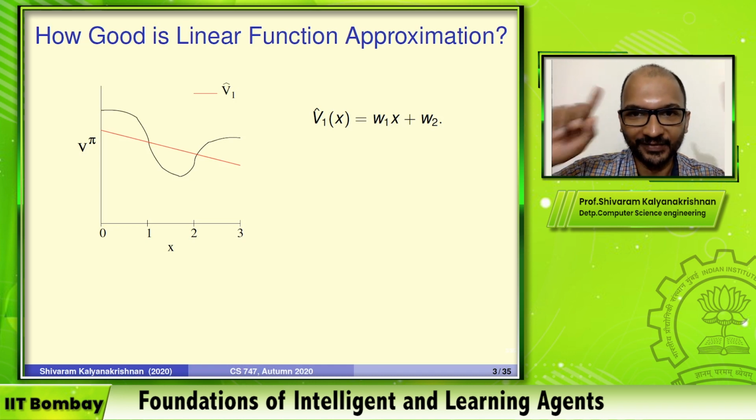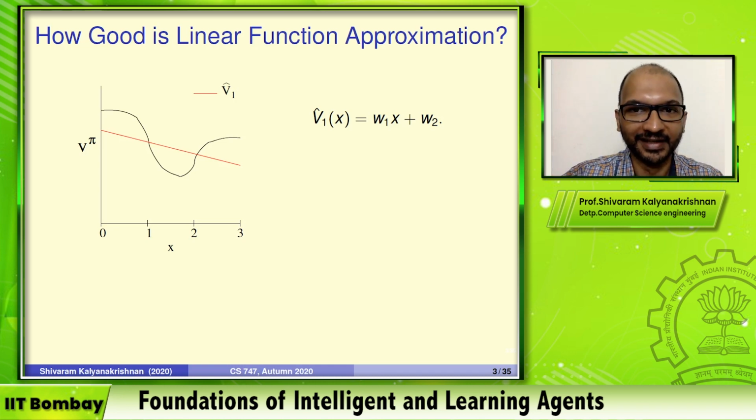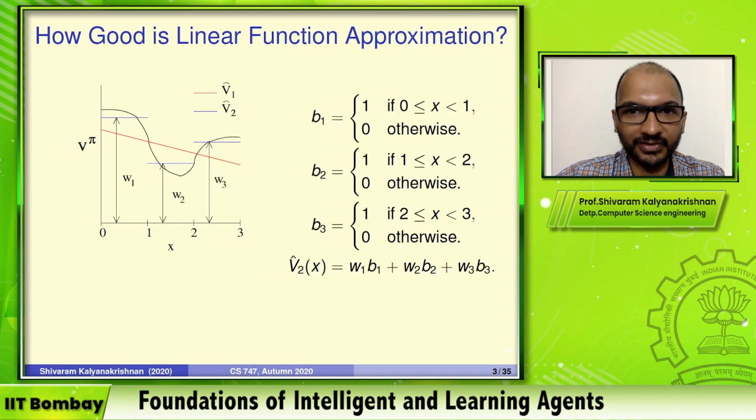But that's only if we think in one direction. If we are willing to slightly open up and think of another way of posing this as a linear function approximation problem, we actually can do better. That's what's happening with this second function, V hat 2. Here's what's going on. I'm going to cut up X into three portions. Specifically, I'm going to define three binary features. Binary meaning these features will have values 0 and 1.